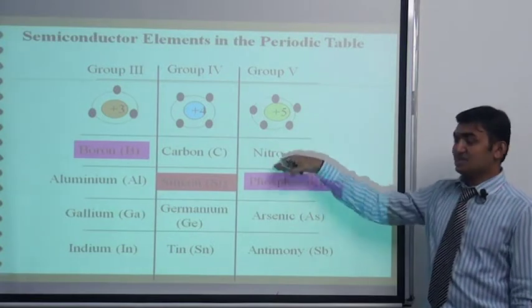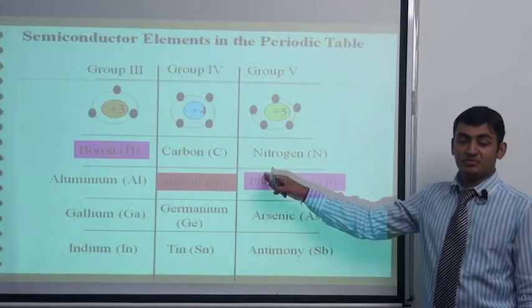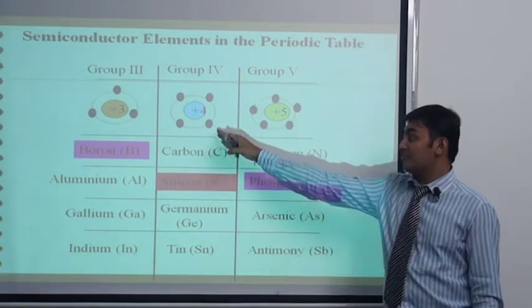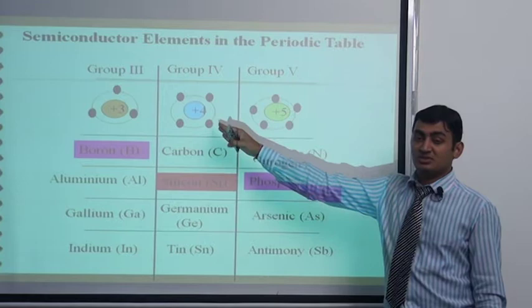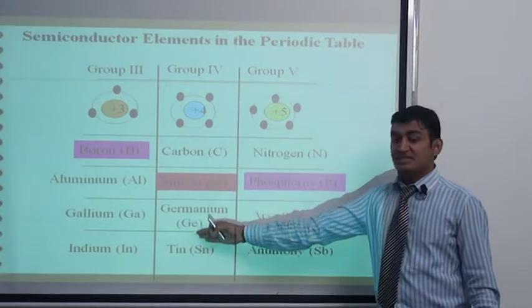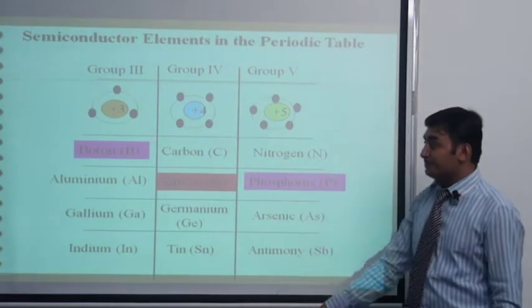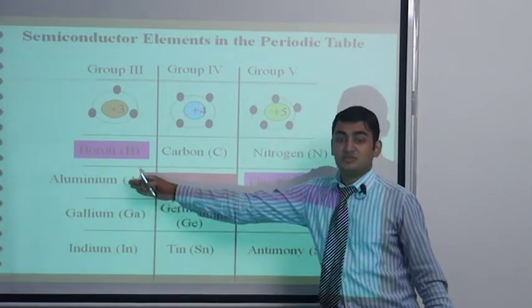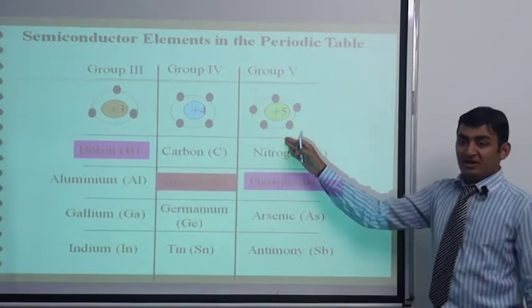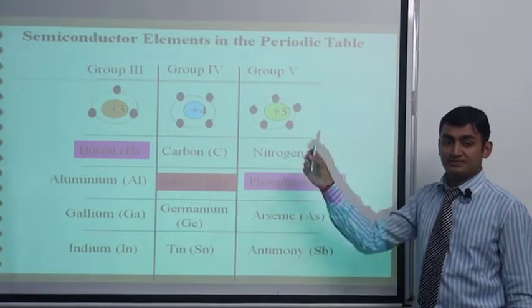This shows the atomic groups which are used for n type and p type formation. This central line is the semiconductor with 4 valence electrons, which are free for conduction. It is the intrinsic semiconductor line, meaning pure semiconductors like silicon, germanium, tin. The third group is responsible for p type semiconductor formation, and group 5 is responsible for n type semiconductor formation.